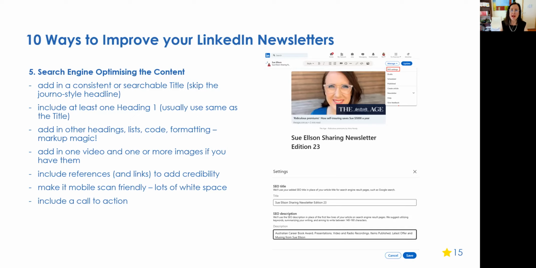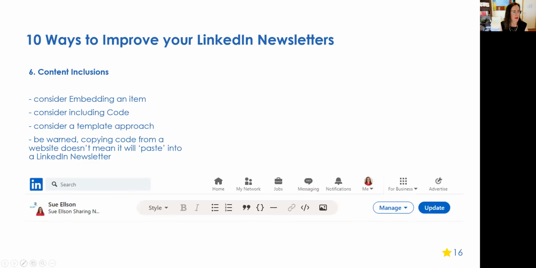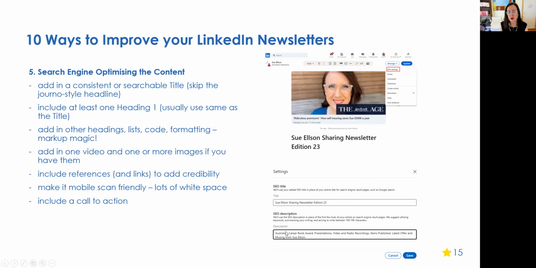Now, in the production of your newsletter, you will see that you can click up here and click SEO settings, and you can put in the SEO title and you can put in an SEO description. So that's also going to search engine optimize. So what I've done in my description is just indicate what's in the newsletter. And what I also do, apart from the title of the newsletter, I copy paste that into the body of the newsletter and I put that in heading 1 font so that it optimizes that as well.